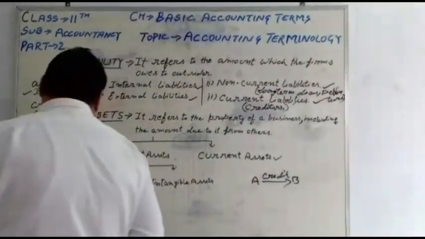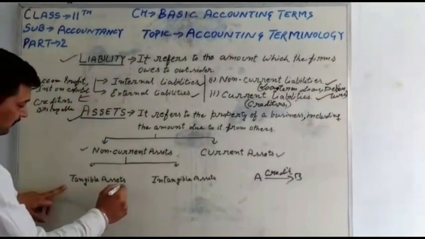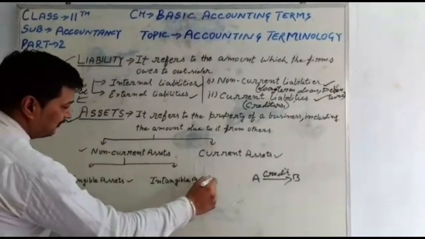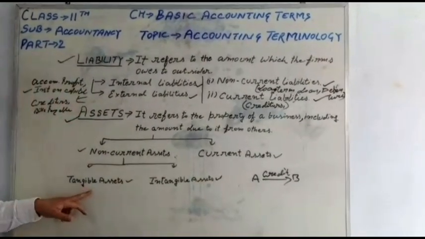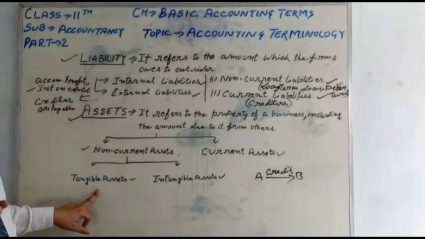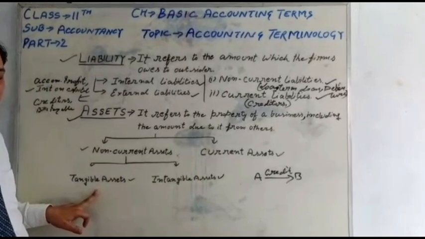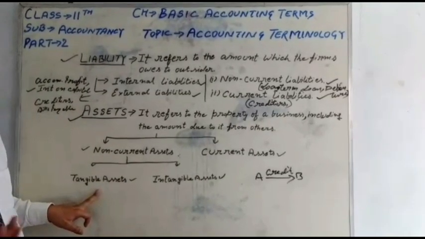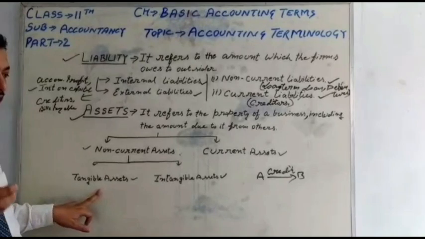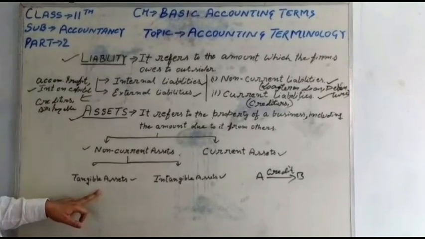Non-current assets are categorized into two categories. First is tangible and second is intangible. Tangible means those assets we can see or touch. Those assets have a physical existence. Those assets have their own value. So examples are